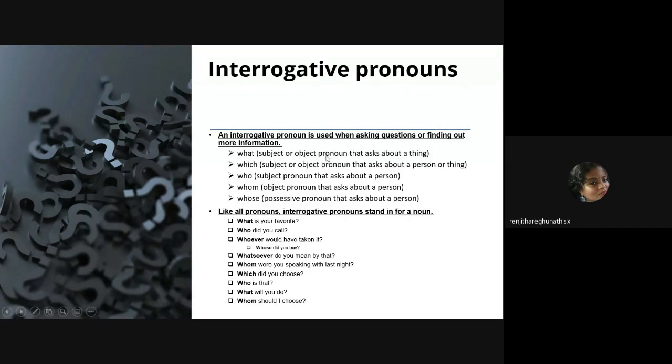And whenever you see interrogatives, that sentence should end with what? It should end with a question mark. All right. That sentence will be a question. Is that clear? Yes, ma'am. All right.